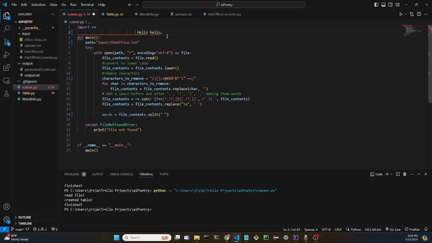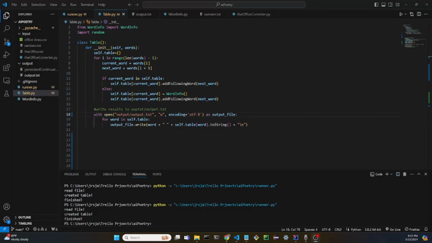So basically, I go through, and if the word ends in a comma, I basically go like that. That's what this code right here is doing. And the reason why I do this will make a little bit more sense in the future. But basically, I just treat all these punctuations as their own word, and I have this list that is all the words that have been said in The Office.